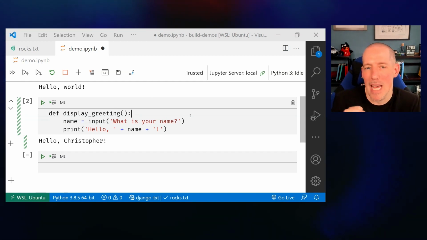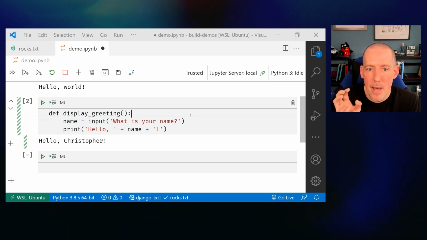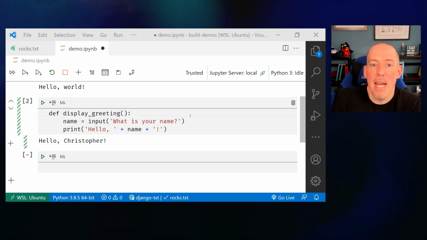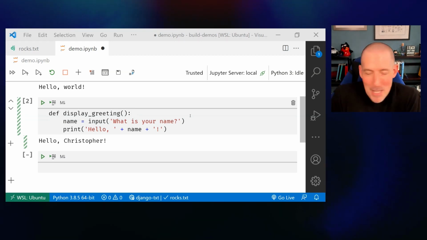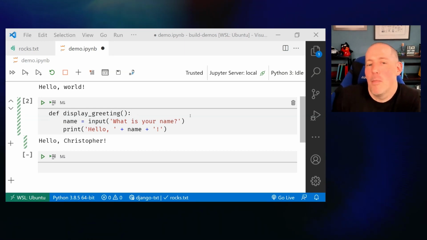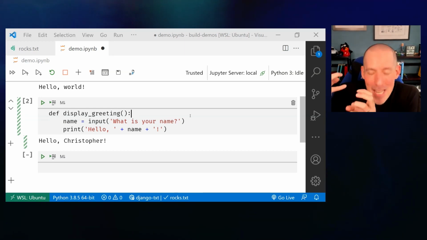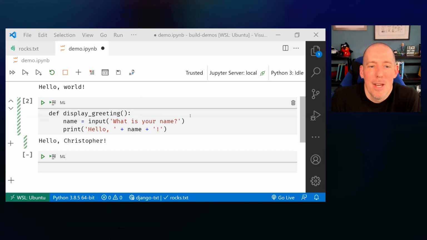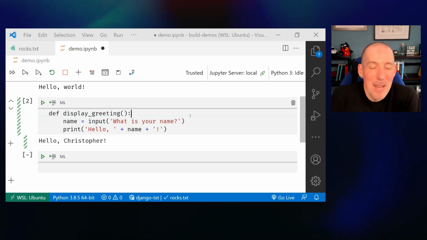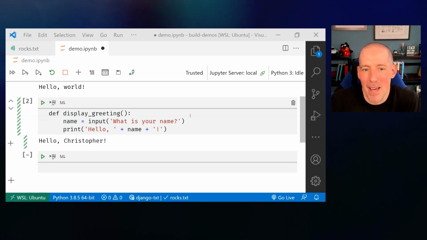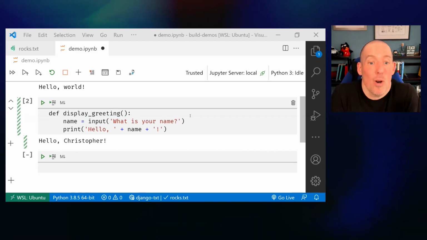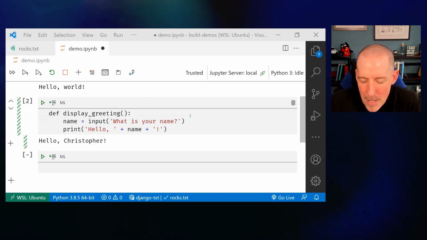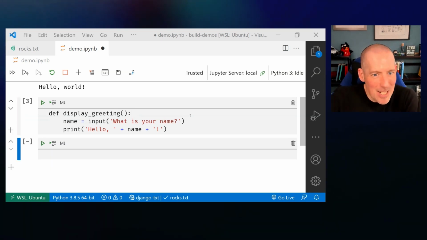And I know that this may sound counterintuitive, but it is true that code is read many more times than it's written. So making sure that your code is readable, especially when you go back to it 2 months from now, 3 months from now, is extremely important. So making sure that you have all of those little tabs, even if they're not required, is important. And it's one of those things that I really like about Python, is the fact that it will always make sure that I've got those tabs in there. It's required.